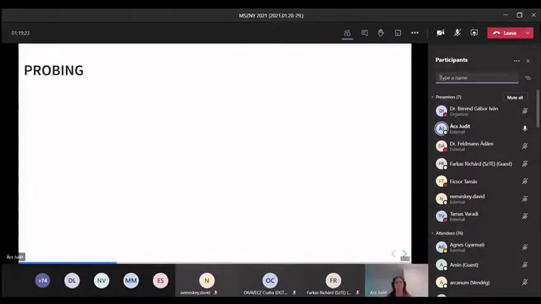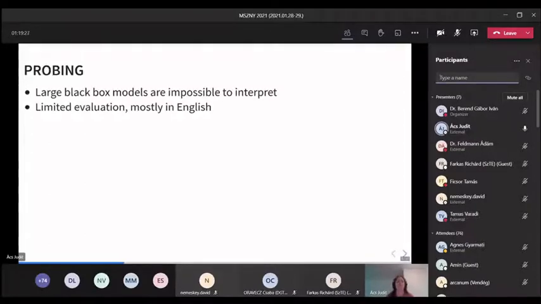Now, the method we used is called probing, which is a popular evaluation method for these large black box models. We call them black box models because the functions that these models implement are so complicated that they are impossible to interpret. So we don't really know why the answer is A or B. And their evaluation and interpretation is limited and mostly in English, especially for high-level downstream tasks.